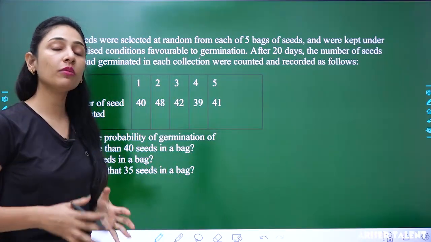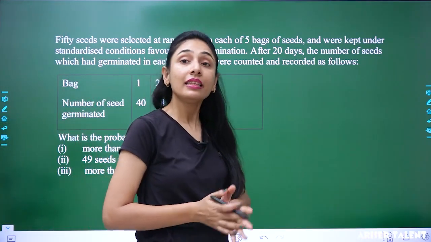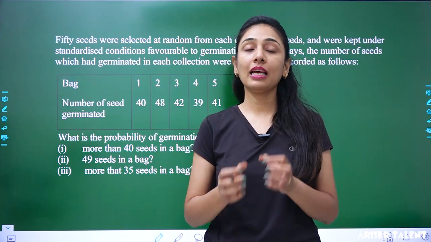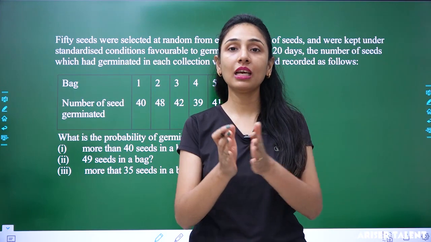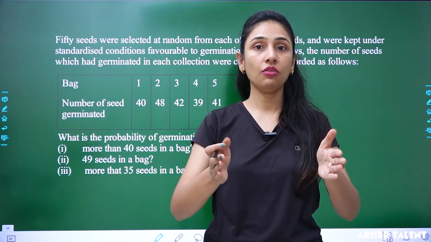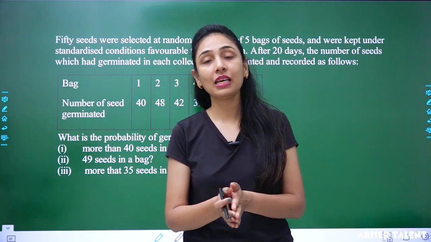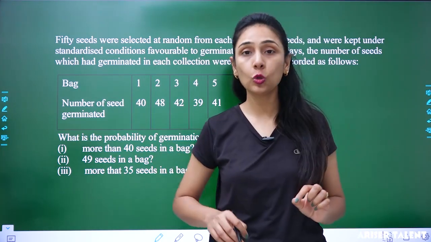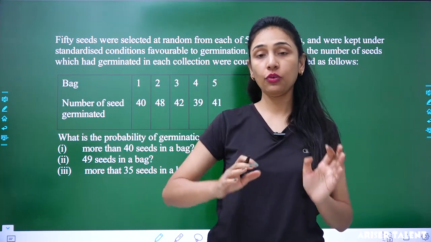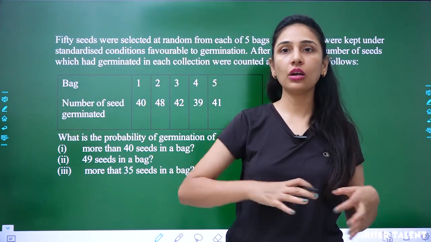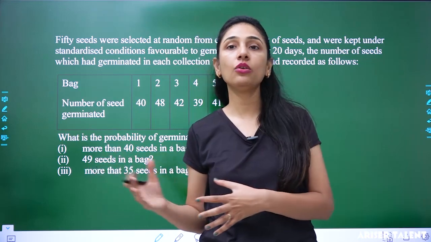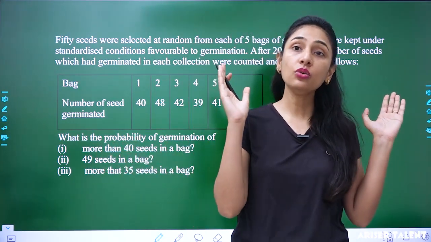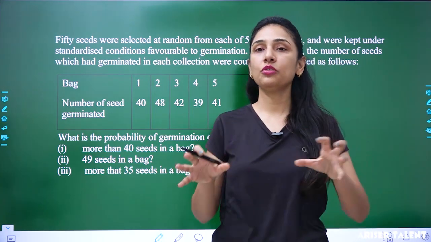What you observed from this question, students, basically, is that the probability of an event can be 0, can be 1, or can be in between 0 and 1. The value of probability can only vary from 0 to 1, 0 and 1 included. Okay, before 0 if you are having some value, or after 1 you are having some value on the number line, that is not going to help you. The value of probability is in between 0 and 1.